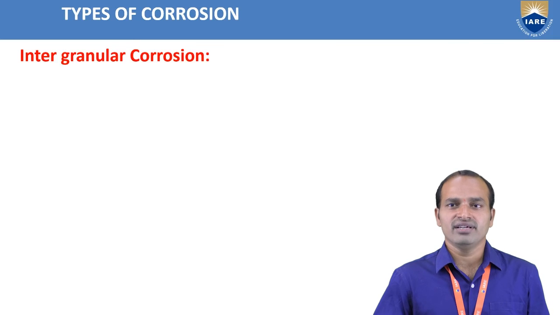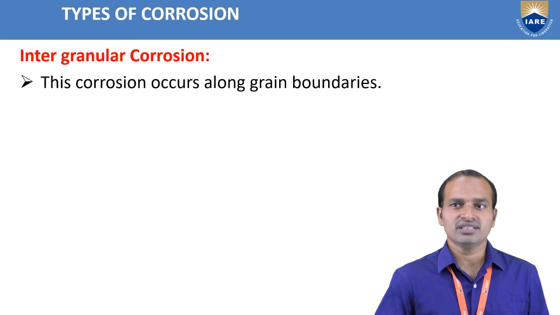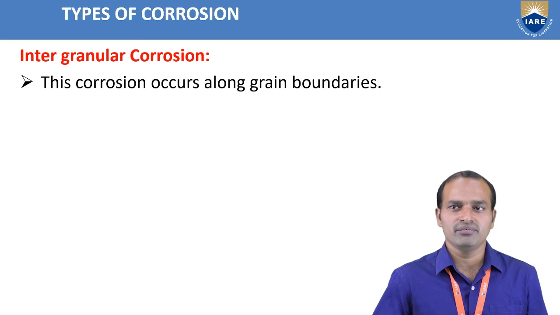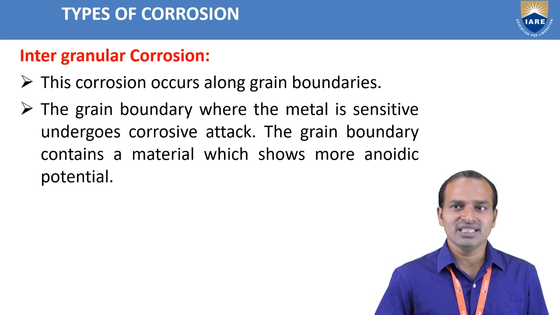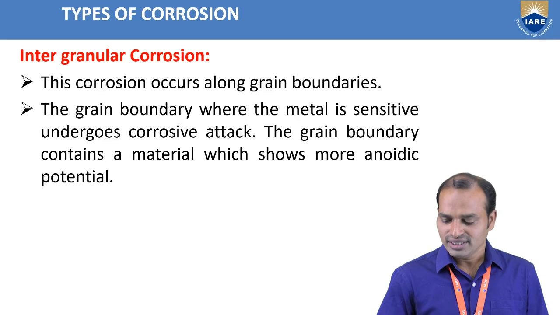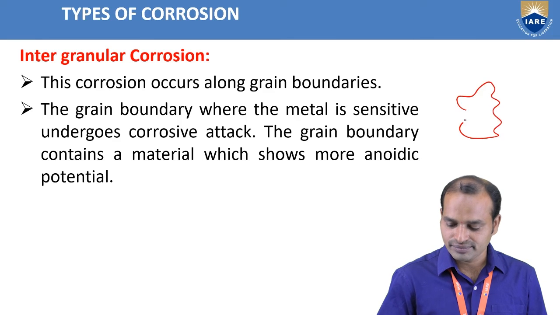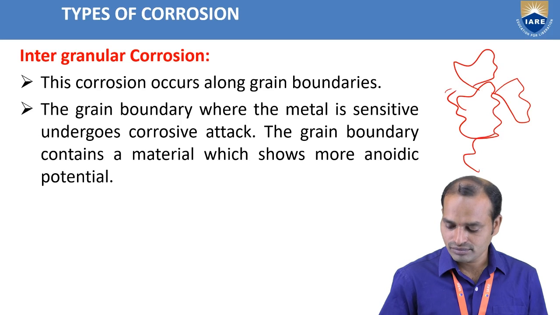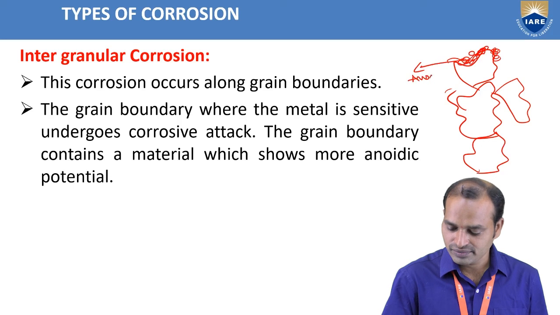Next one is the intergranular corrosion. This corrosion occurs along the grain boundaries. These grain boundaries, where the metal is sensitive, undergo corrosive attack. The grain boundary contains a material which shows more anodic behavior. Suppose you see the grain boundary. This part is a grain boundary. This part acts as an anode, and this is the center point. This part acts as a cathode.